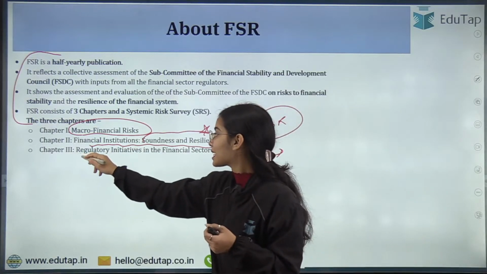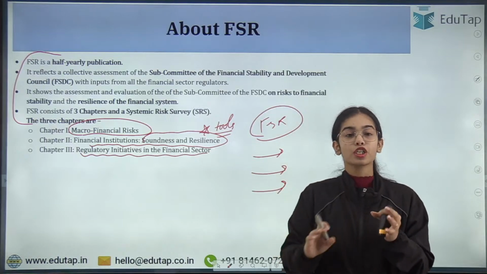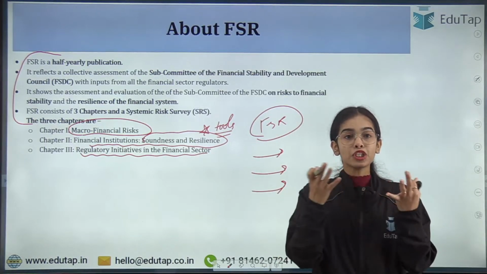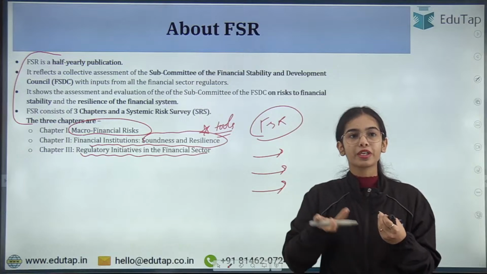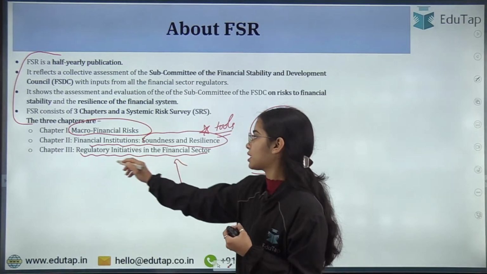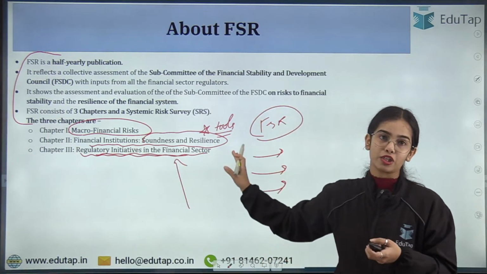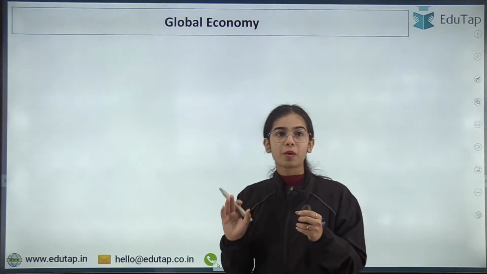Next is regulatory initiative in the financial sector. So in the past 6 months, whatever initiatives have been taken by the different regulators are discussed under the regulatory initiative in the financial sector. So this is the brief about the FSR.